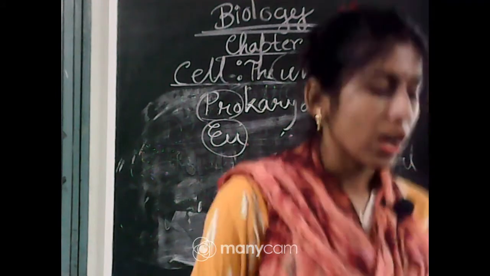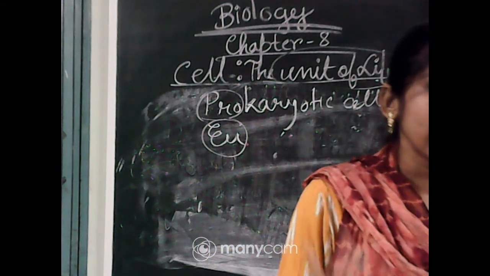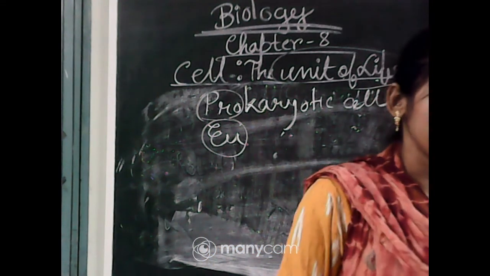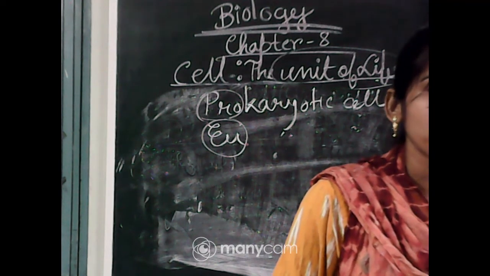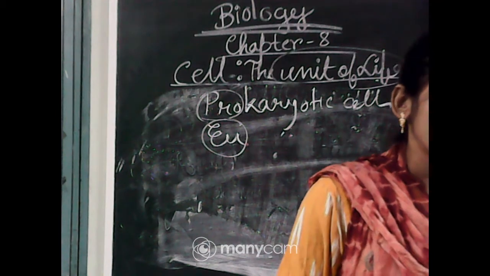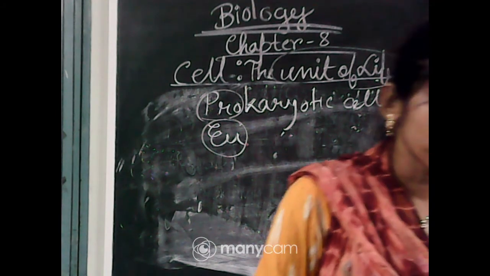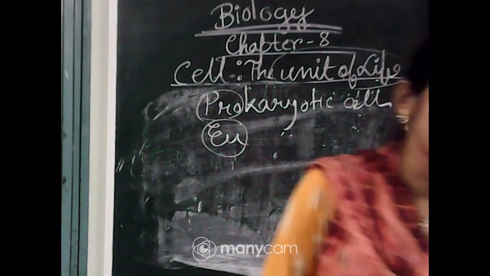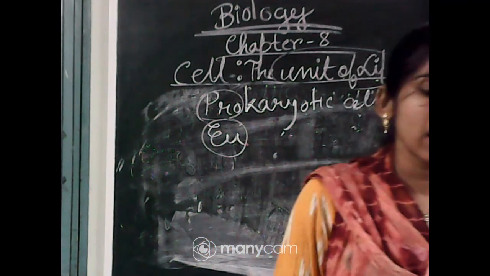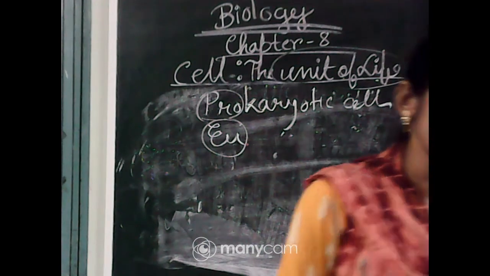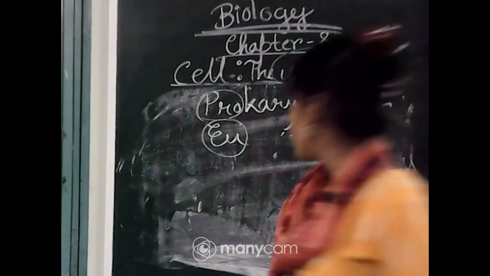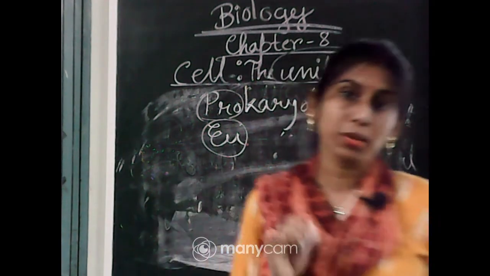Prokaryotes do not have membrane bound cell organelles like Golgi bodies, lysosomes, mitochondria and microbodies. As prokaryotes lack membrane bound cell organelles, they will only have ribosomes, because ribosomes are non-membrane bound cell organelles.